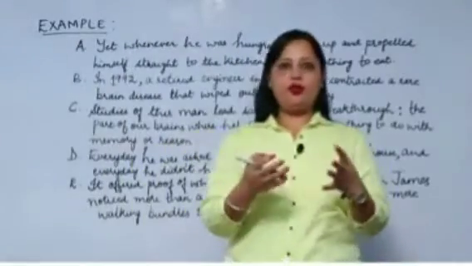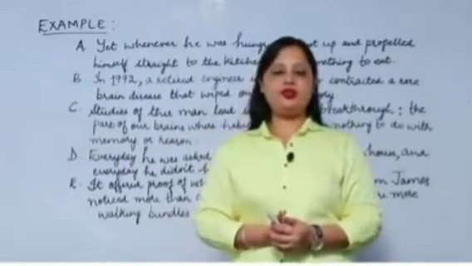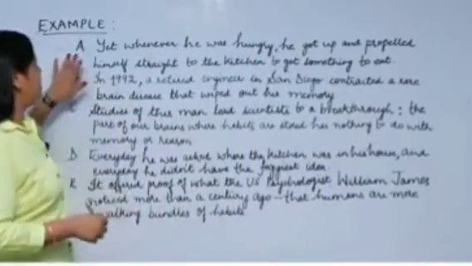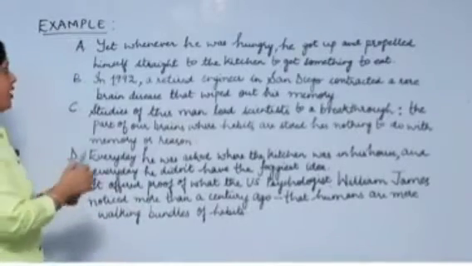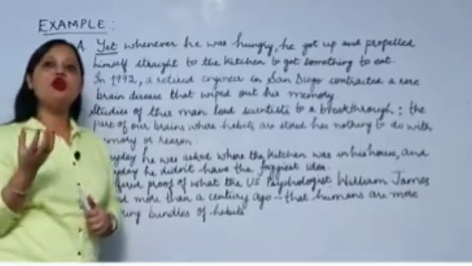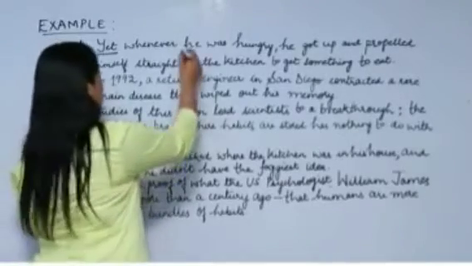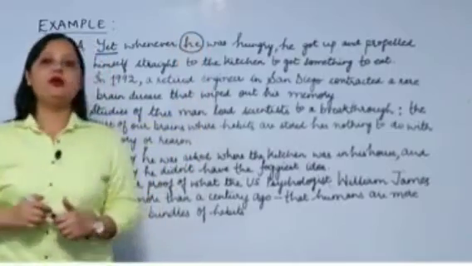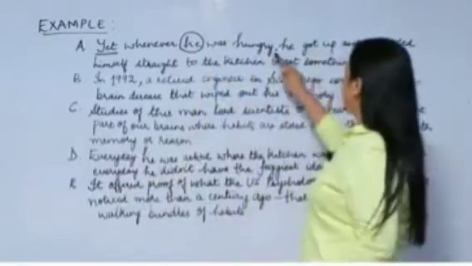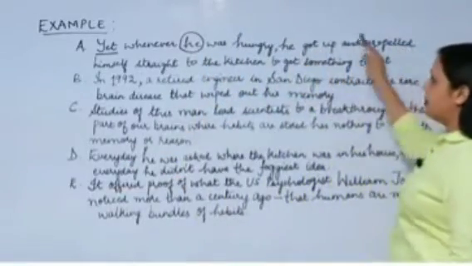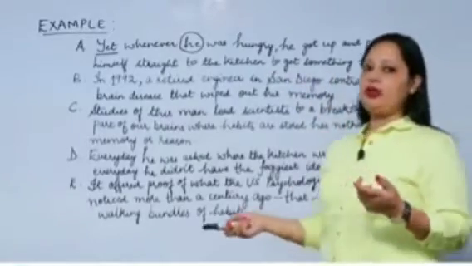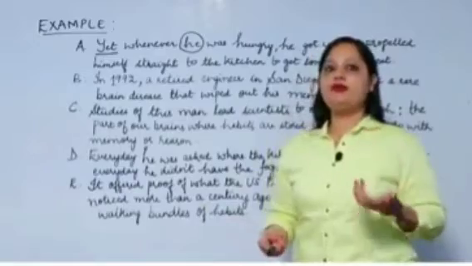Okay, so I hope you might have found the referral words or the independent sentence, right? So let's discuss it. The first sentence is, "Yet whenever he was hungry." Where do we use "yet"? Yet is used to show something opposite, right? And "he was" means there must be a name of a person to which we will connect it. So: "Yet whenever he was hungry, he got up and propelled himself straight to the kitchen to get something to eat." This cannot be an opening sentence. This "he" has some referral words.